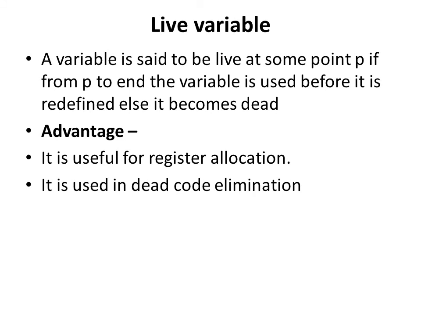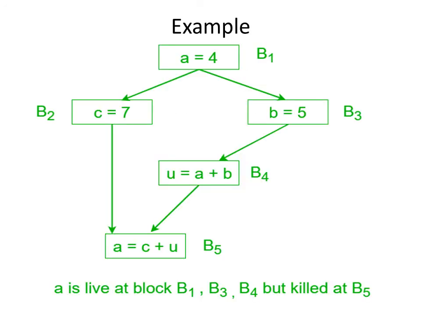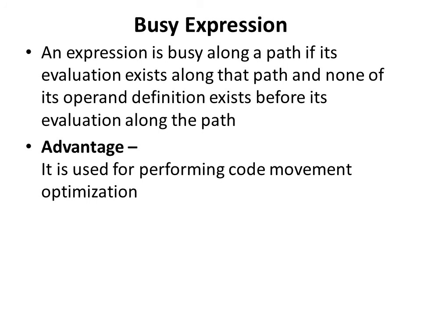Next, live variable. A variable is said to be live at some point P if from P to N the variable is used before it is redefined, else it becomes dead. Advantage of live variable is it is useful for register allocation and it is used in dead code elimination. Example for this is there are 5 blocks. So in this the variable A is live at block B1, B3, B4 but killed at block B5. Principal sources of optimization.